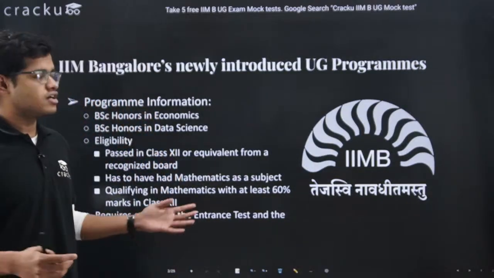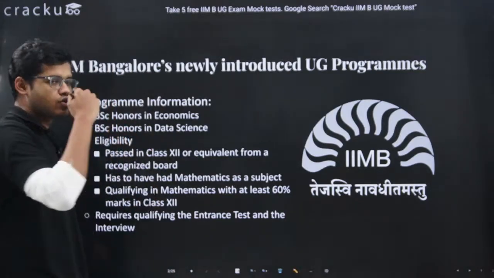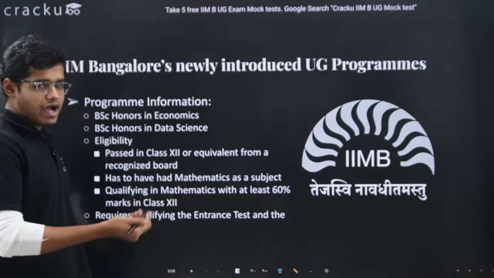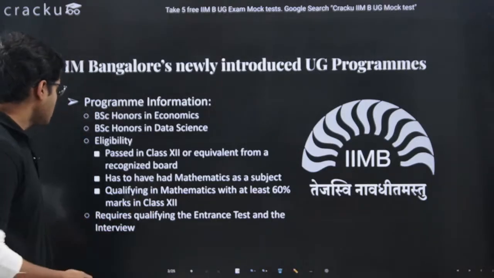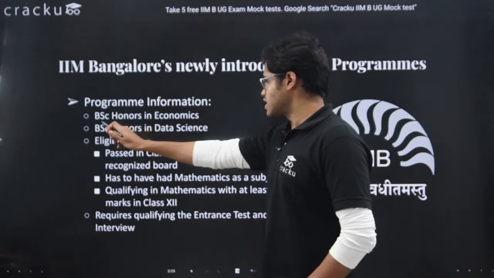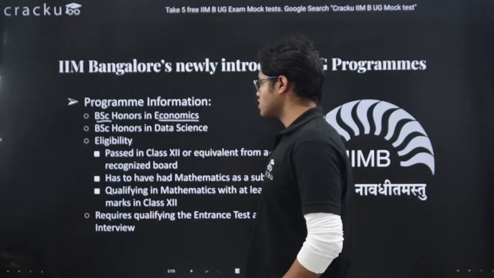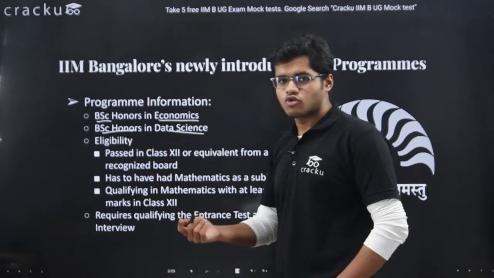Before starting, just a small intro about the IIM Bangalore UG course. IIM Bangalore has launched a new undergraduate program. The program is basically a BSc honors in economics or a BSc honors in data science, so there are two courses.